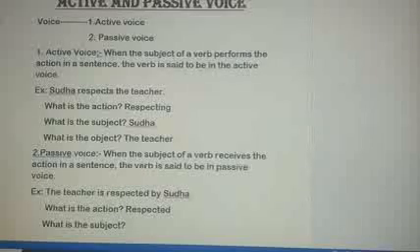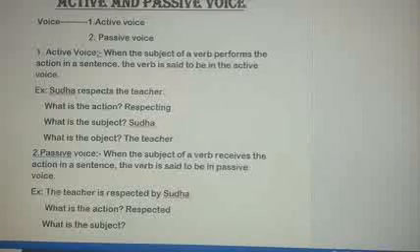This sentence, the teacher is respected by Sudha, is very different from the first example that I had given to you. Sudha respects the teacher. In the previous one, in active voice, Sudha was the subject who performs an action. But in this sentence, Sudha is in the place of object, but she performs the action and behaves like a doer. What is a doer? I will definitely tell you later.